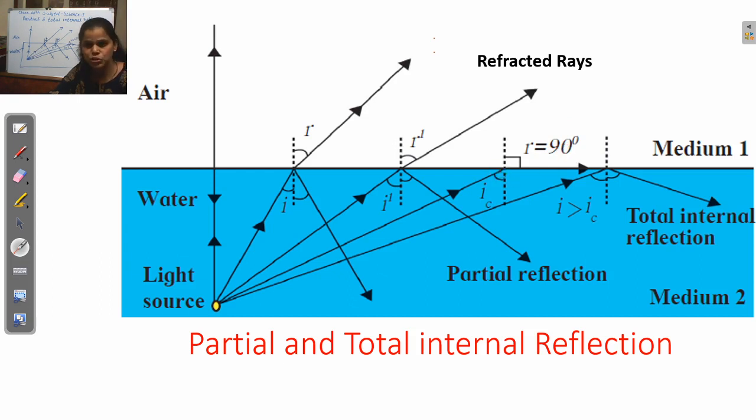In that position, the angle of incidence, denoted by IC, is called the critical angle. After the critical angle, if we increase the incidence angle, total internal reflection occurs. That means the complete light ray gets reflected. No light ray gets refracted. So this is called total internal reflection.